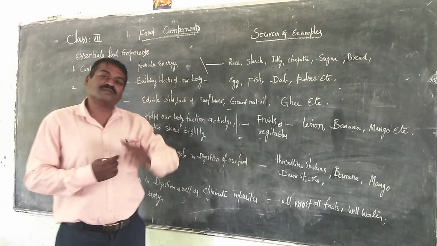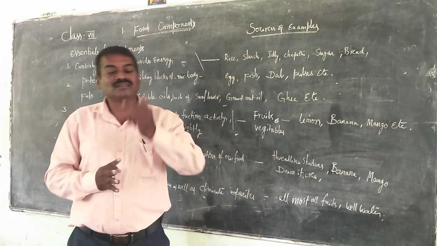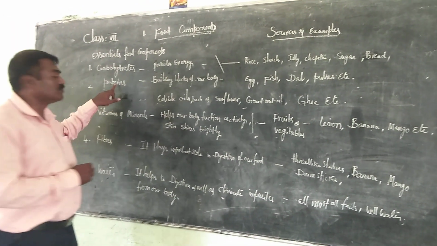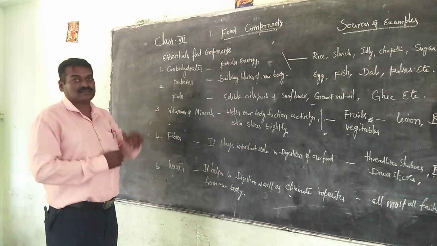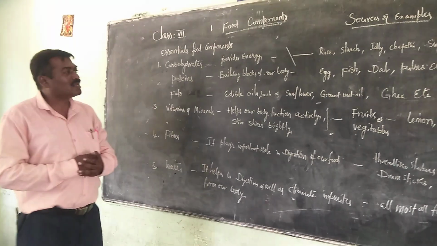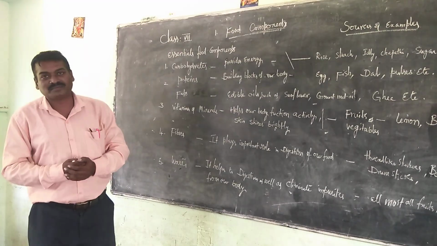This is the right time to concentrate at this school level, especially if you are studying in 7th class, to see perfectly that your food has proteins. Definitely protein food must be consumed. Let us see some of the examples and resources where proteins are available.